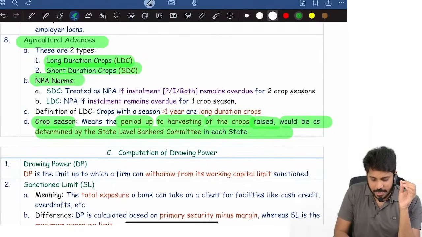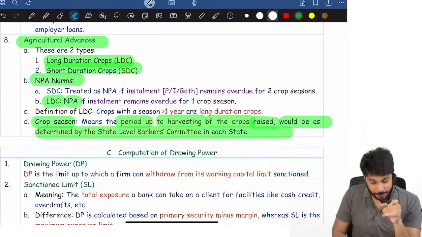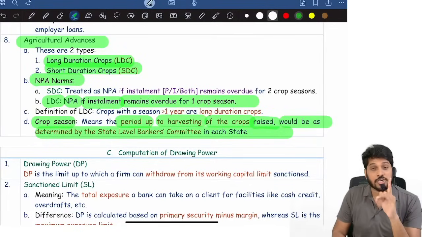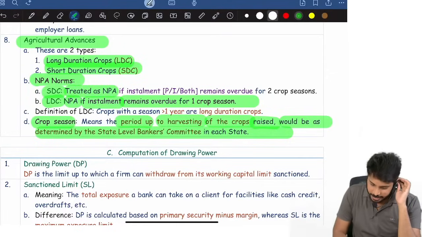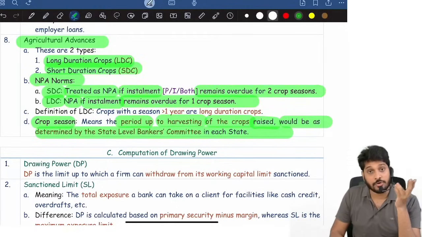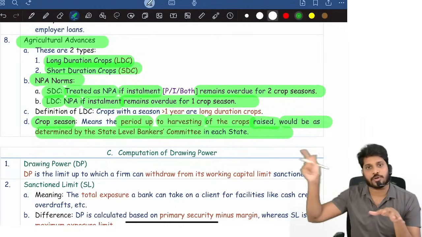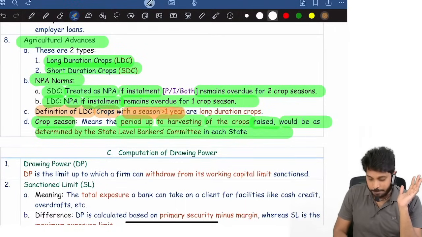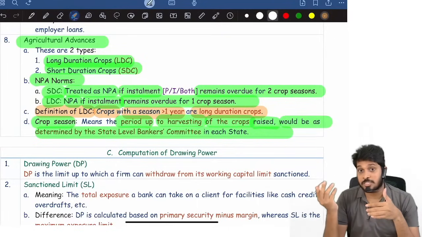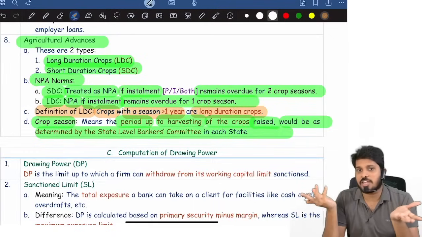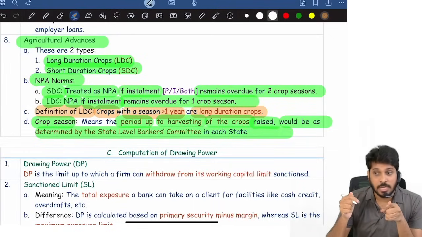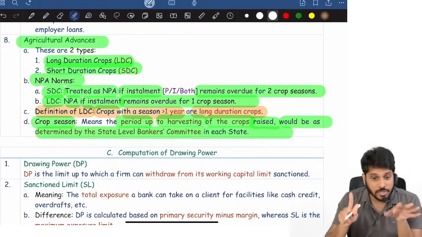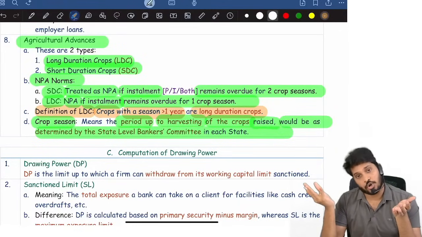Now, what is the NPA norm for a long duration crop? A long duration crop loan will become NPA if the installment remains overdue for one crop season. Short duration crop loan is treated as NPA if the installment remains overdue for two crop seasons. Now, what is a long duration crop? A crop with a crop season of more than 1 year is called a long duration crop. Any crop other than that is a short duration crop. For short duration crop, the NPA norm is if the loan is overdue for more than two crop seasons. For long duration crop, if the loan is overdue for more than one crop season.